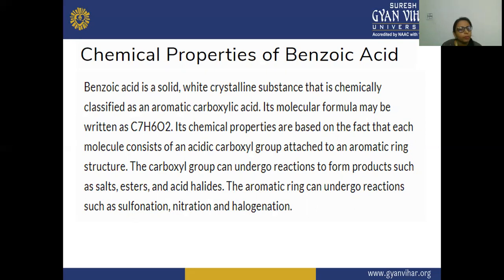Its molecular formula may be written as C7H6O2.